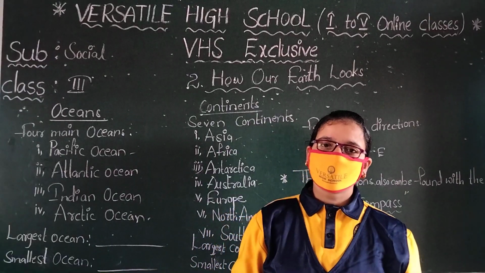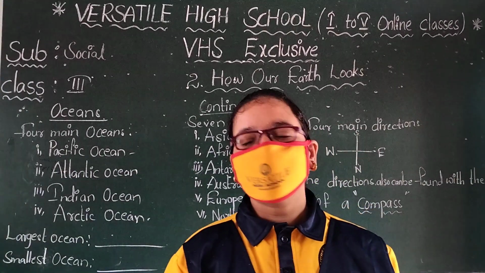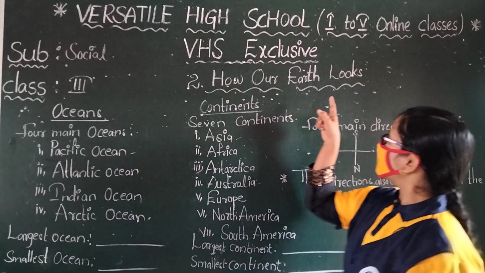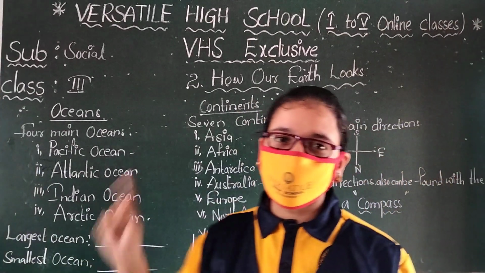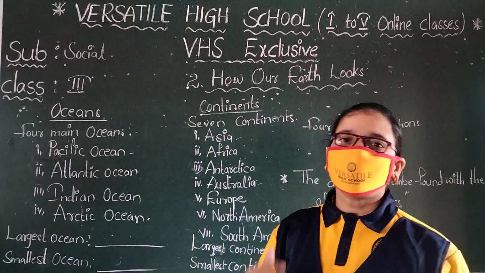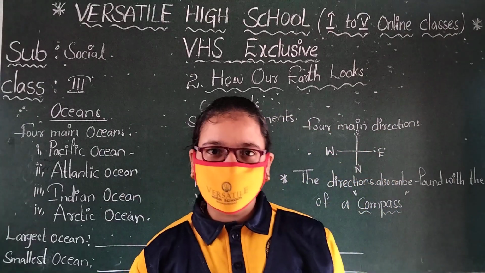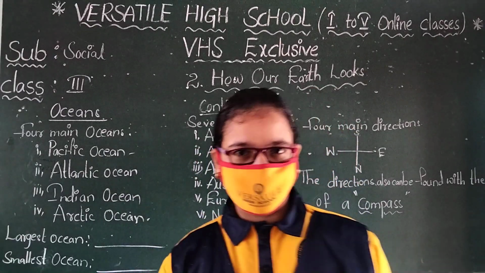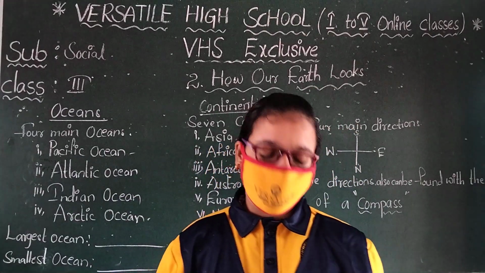In previous class, we learned about how our earth looks. In the second lesson, how our earth looks, we learned about globes and maps.